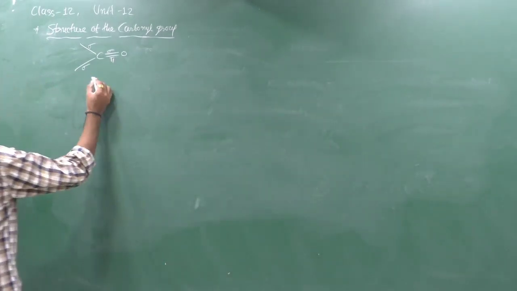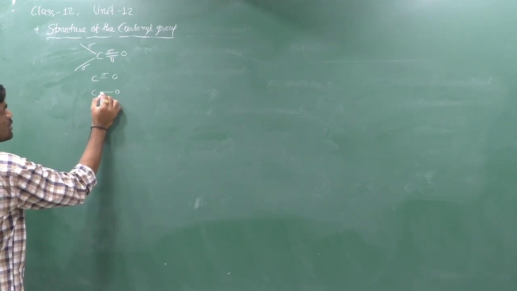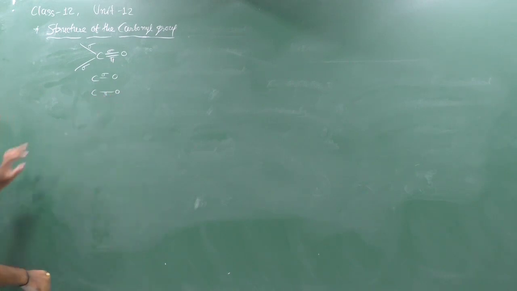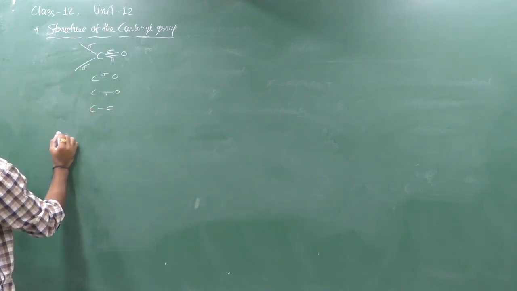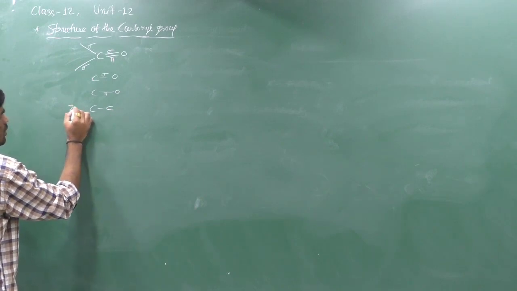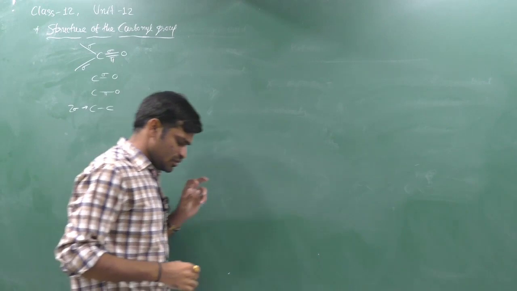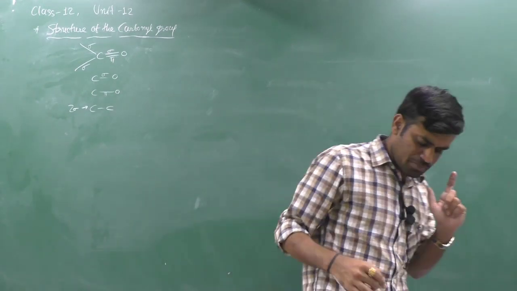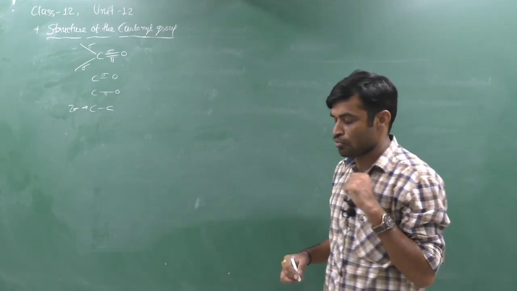Particularly, one carbon oxygen sigma bond is confirmed and one carbon oxygen pi bond is confirmed. Carbon oxygen has 1 sigma and 1 pi, and 2 sigma bonds are present between carbon and carbon. 2 sigma bonds are of carbon carbon, 1 sigma is of carbon oxygen and 1 pi is of the carbon oxygen bond. There are total 4 bonds.